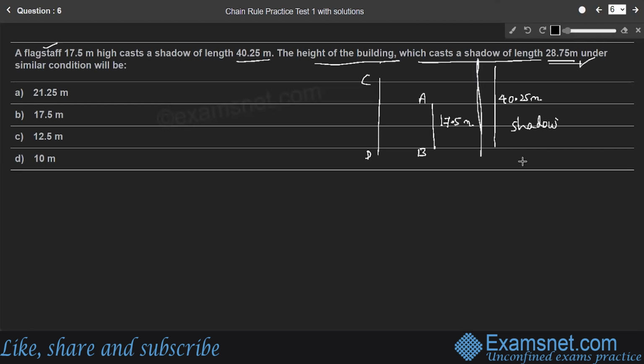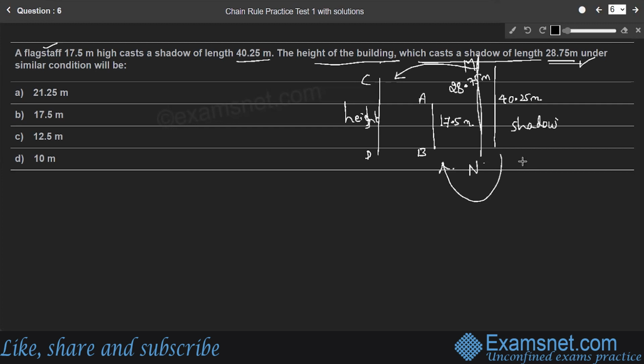So MN is the shadow of the building CD, and its length is 28.75 meter. This is the shadow of building CD, and the previous one is the shadow of the flagstaff AB, right? So here we need to find the height of the building. What is the height of the building?